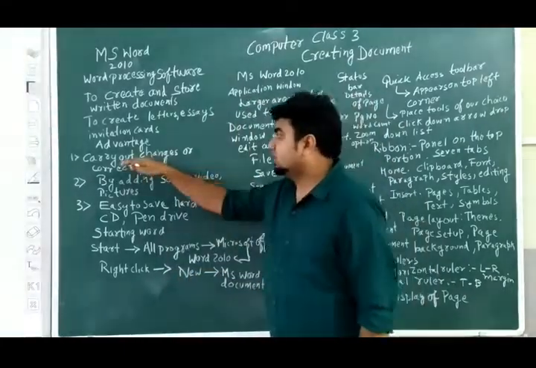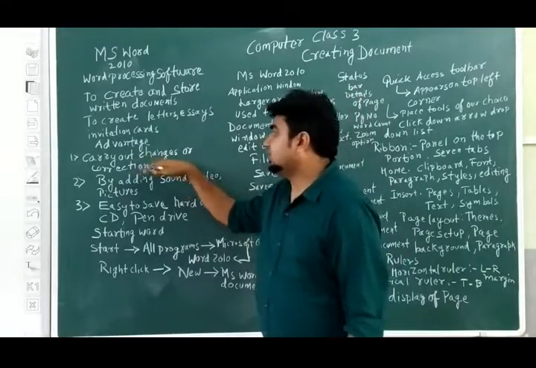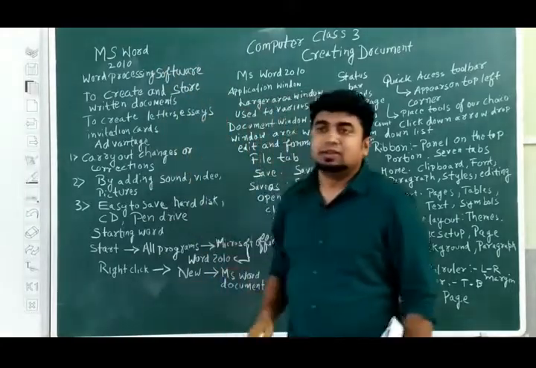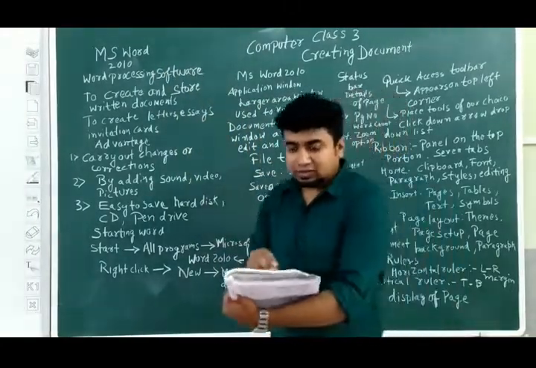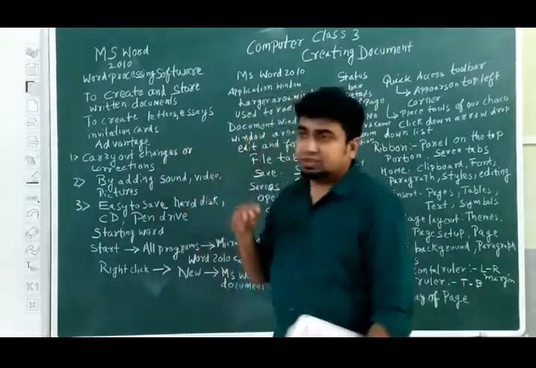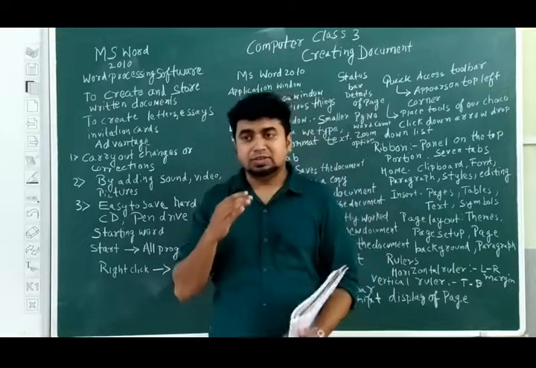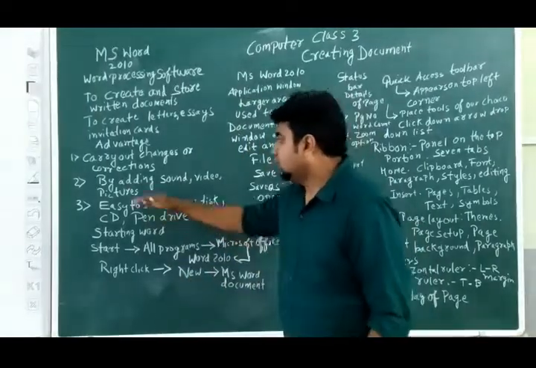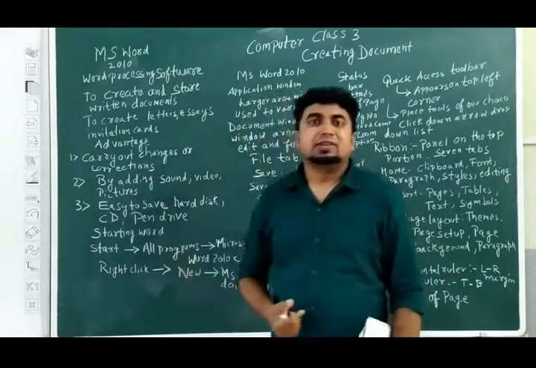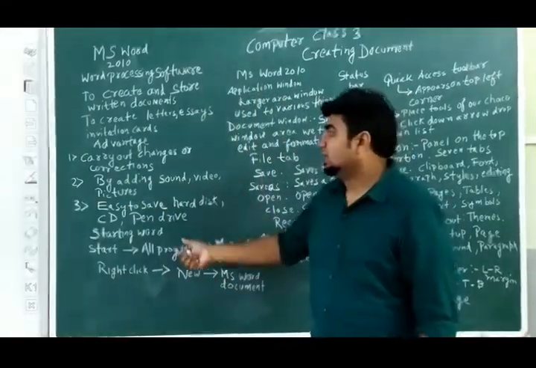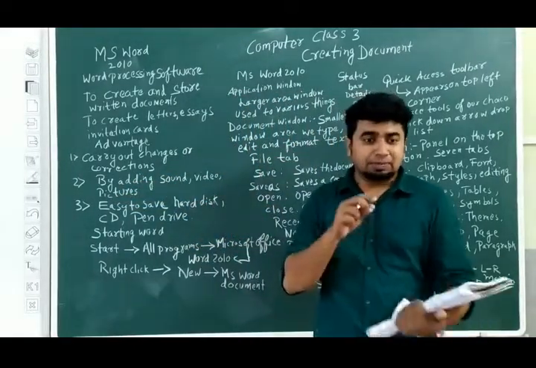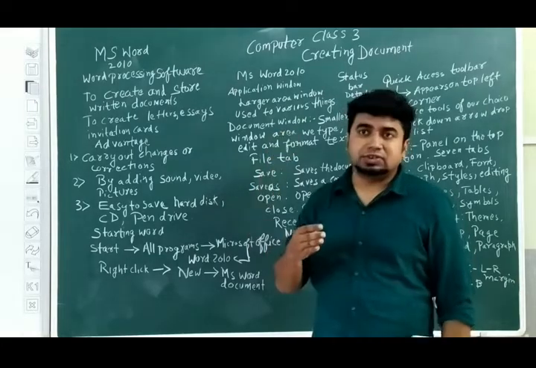But in this case, we can make corrections. So we can carry out changes or corrections. That's why we are using word processing software. We can write on paper also, but if we write on the computer, it will be easy for us to understand and we can easily edit it. That is one of the ways. Another is adding sound, video and pictures. This is one of the important and special features of MS Word, because it differentiates the paper concept from word processing software.